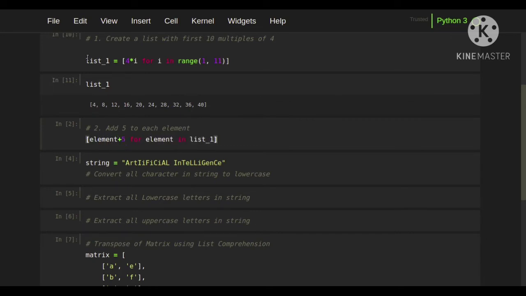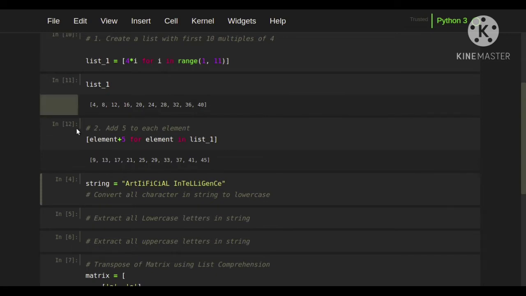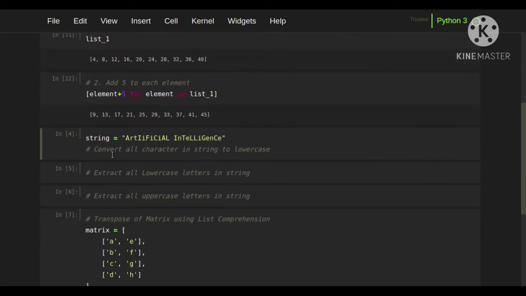This will add 5 to each element in list 1, and then it will return the result. So 4 plus 5 is 9, 8 plus 5 is 13, and similarly 24 plus 5 is 29, 40 plus 5 is 45. Hence we get the answer.